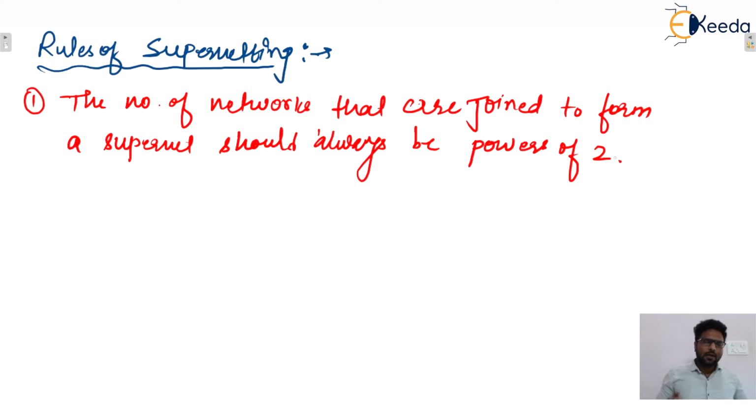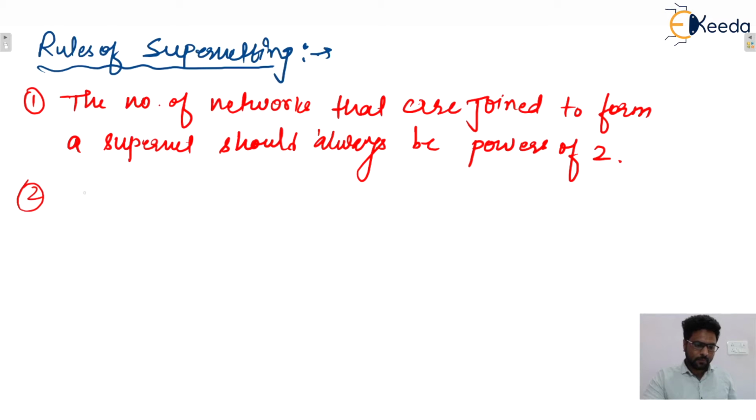Let's say supernet bits are 2, the number of networks that can be joined will be 2 raised to power 2, that is 4. If supernet bits are 3, then 2 raised to power 3, 8. So the number of networks that can be joined will always be powers of 2, isn't it?